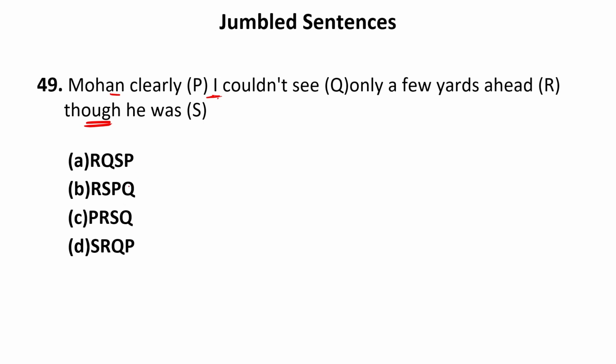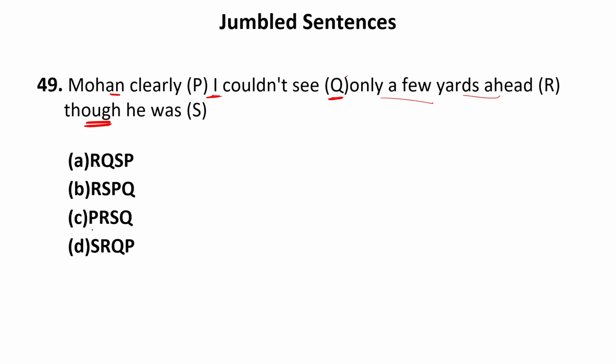We have not been given any option which is beginning with Q. It means I cannot begin the sentence using Q. I can begin the sentence using R according to options, but only a few yards ahead, this cannot be the first part of the sentence.